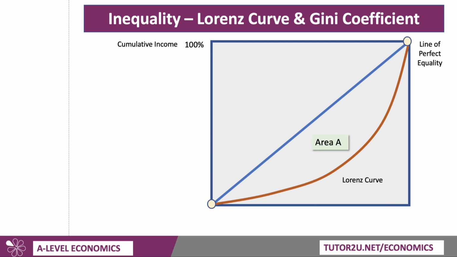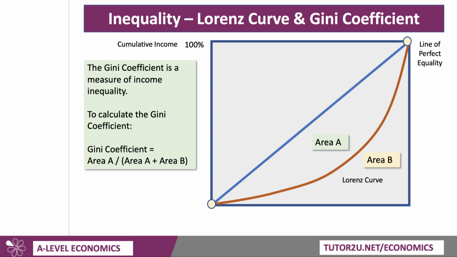Now, the Lorenz curve is also used to calculate the Gini coefficient, which is a popular bit of data that students like to put in their answers. Let's just identify two areas. Area A lies between the line of equality and the Lorenz curve, and area B lies to the right or below the Lorenz curve itself. The Gini coefficient is a measure of income inequality, and to calculate it, it's area A divided by area A plus area B.